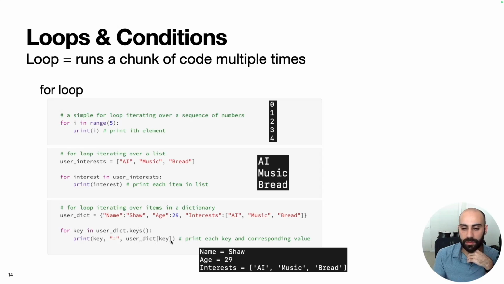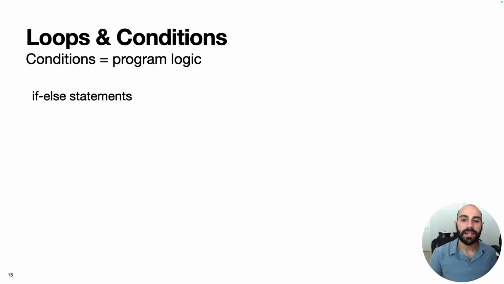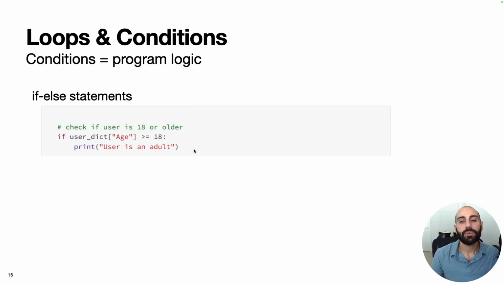Shah is the value corresponding to that key. Then we have age and interests. Next, let's talk about conditions, which allow us to program logic with Python. A fundamental example of this are if-else statements. One way we can use this is if we wanted to check if the user is older than 18.